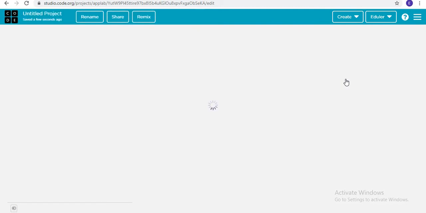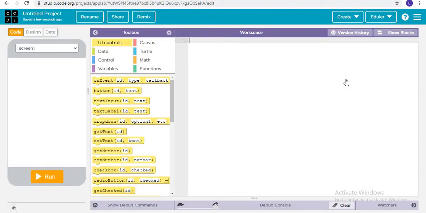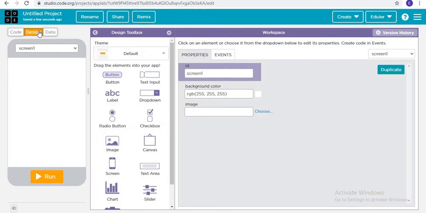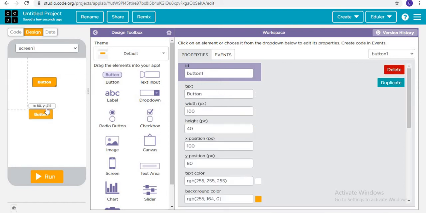So now we need to design our screen. First of all, there were two buttons, that was login and sign up. So here you can write login and here you can write sign up.